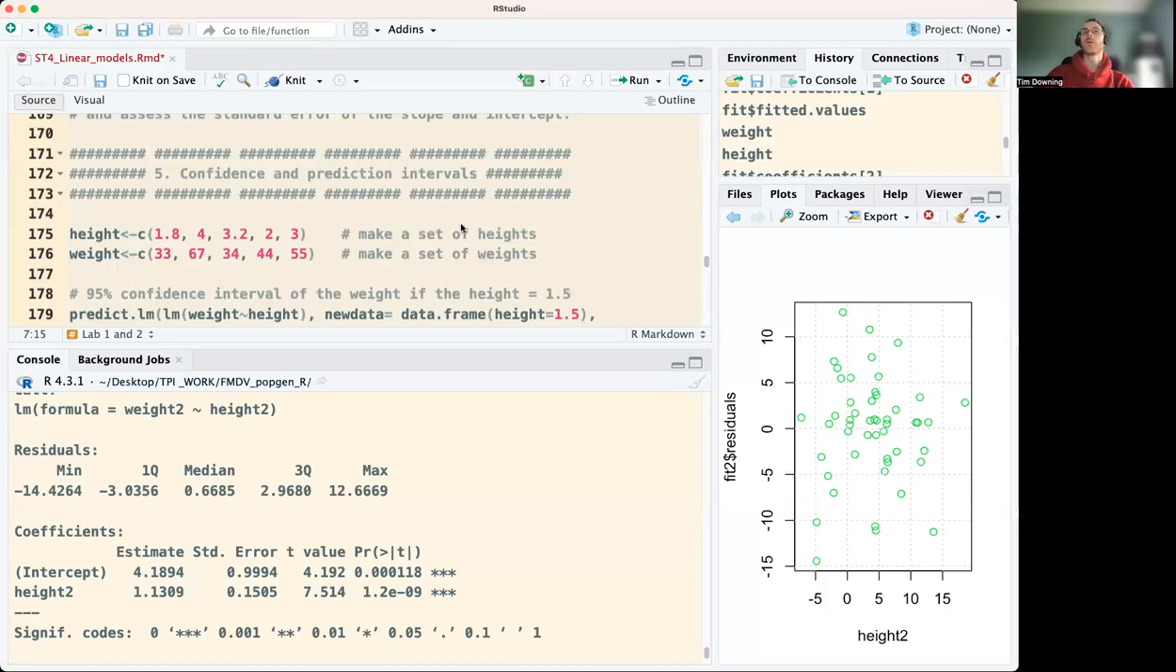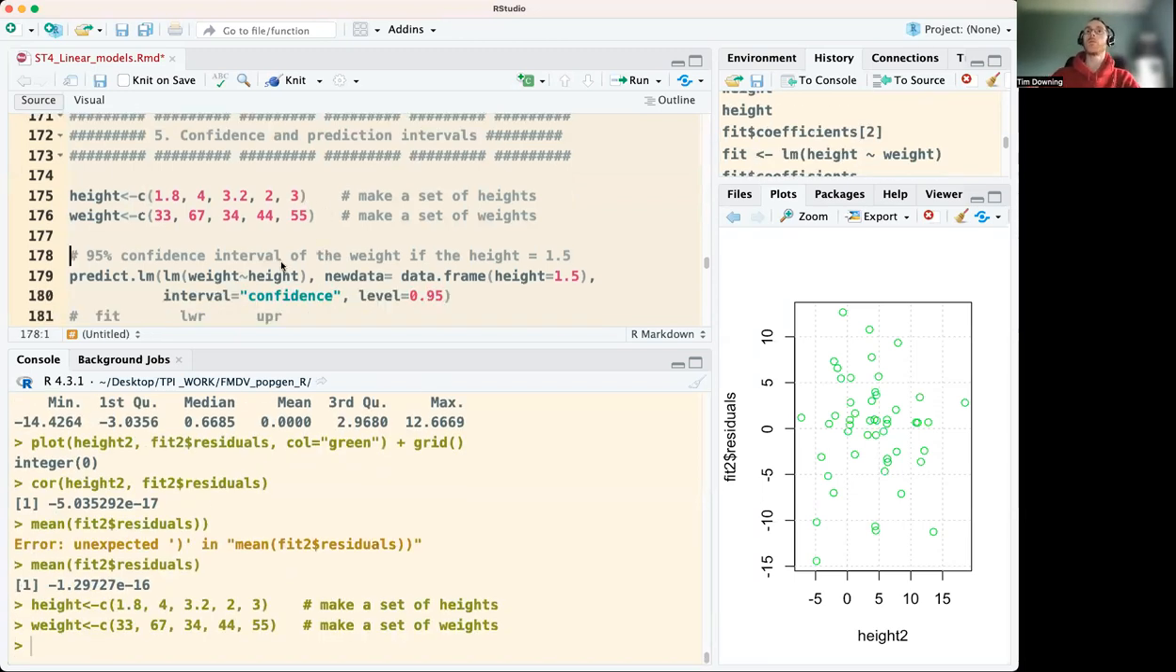So welcome to the demonstration of video 5 on confidence intervals and prediction intervals. We were dealing with some data before on heights and weights, and we'll continue to deal with that.